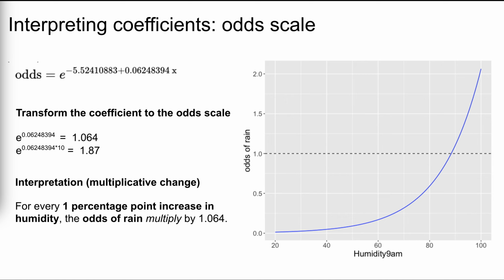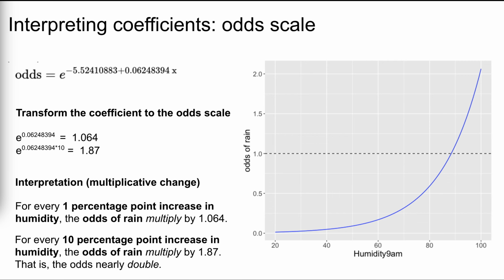Multiplying the original coefficient by 10, then exponentiating, returns a value of 1.87. Thus, for every 10 percentage point increase in humidity, the odds of rain multiply by 1.87. That is, the odds nearly double.